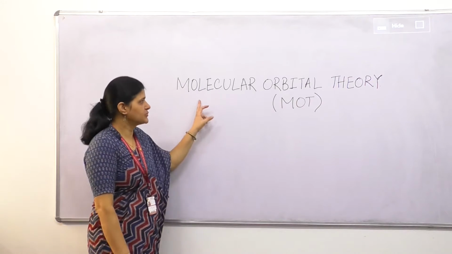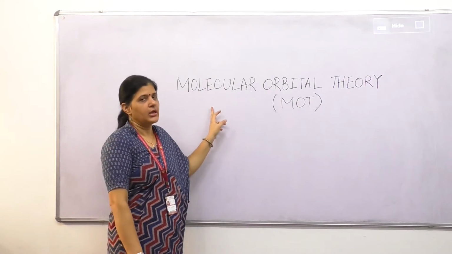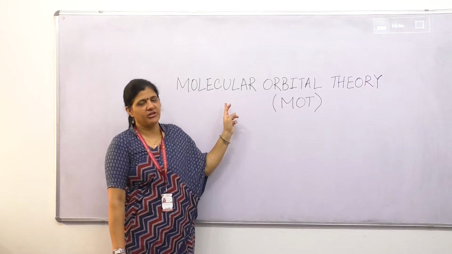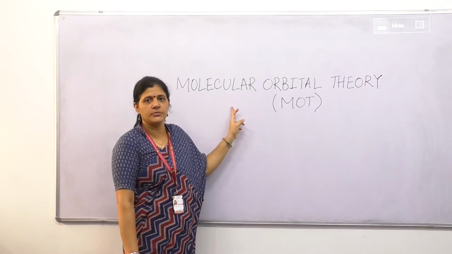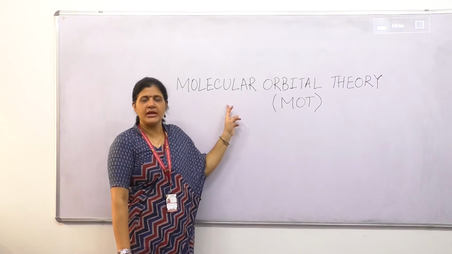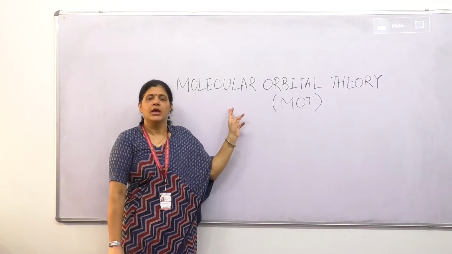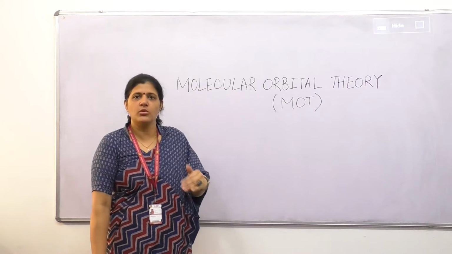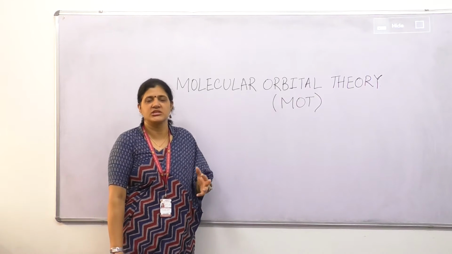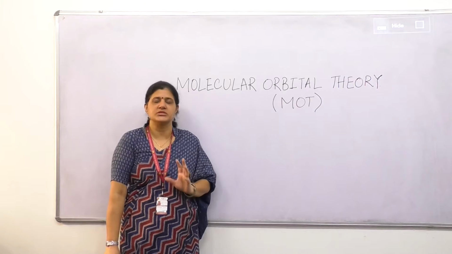Okay, so this is molecular orbital theory. It is based on the wave concept of electron, and it was given by Hund and Mulliken, and later extended by Lennard Jones and Coulson.